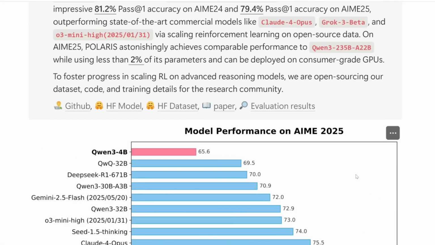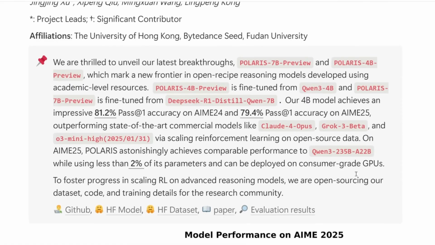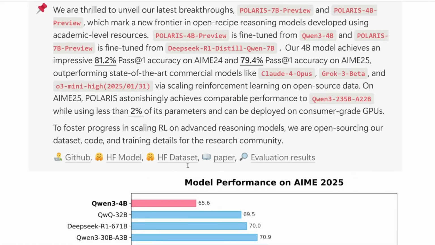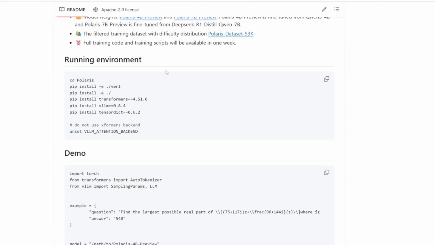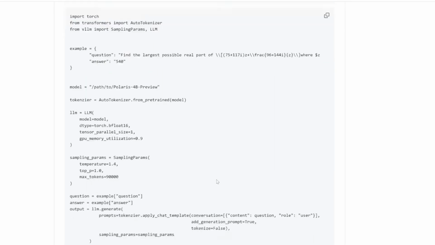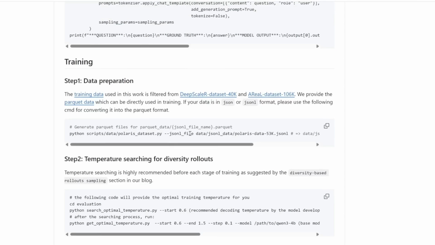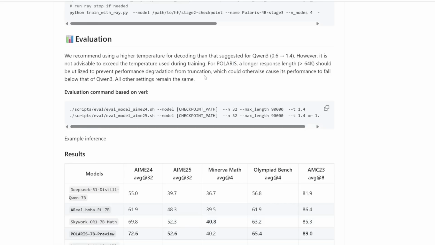The great news is they've open-sourced everything, including the dataset, training details, and code. Therefore, if you click on this GitHub repo, you will find all the instructions on how to download and run this locally on your computer. Plus, it provides you with all the steps for training it, setting up the data, evaluating its performance, and so on, ensuring you have a good understanding.